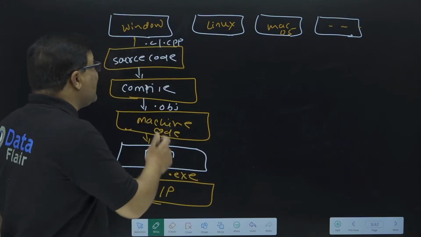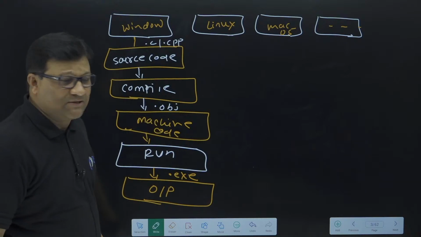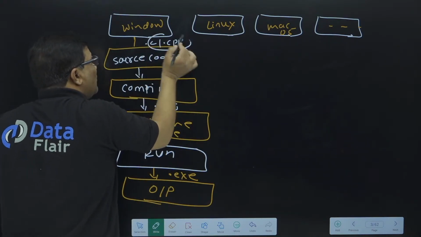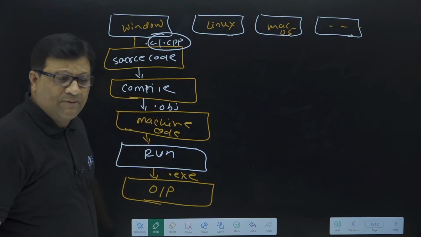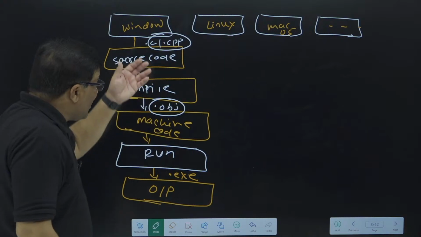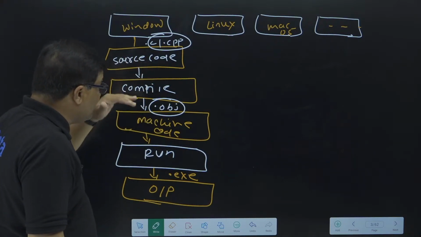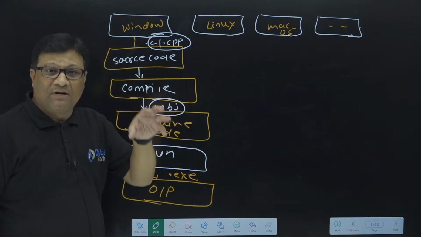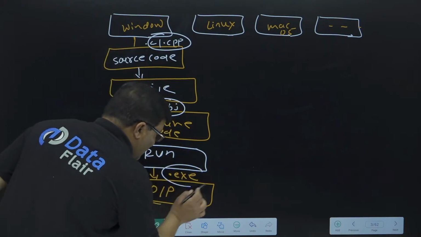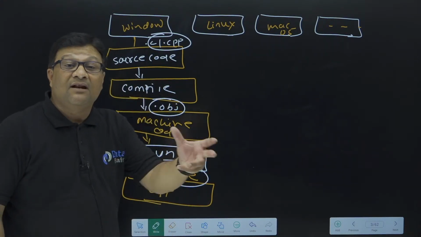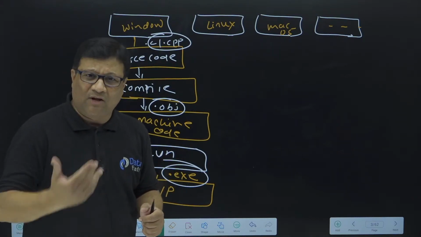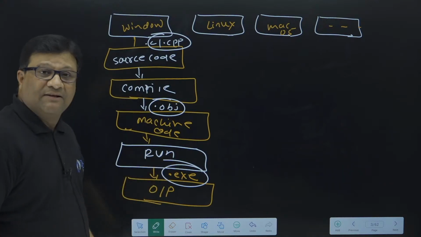So this is the execution of a C and C++ program. In the first step, we write a source code, which is stored in a .c or .cpp file. In the second step, this source code requires compilation. After compilation, the complete source code is converted into machine code, which is an OBJ file. In the next step, once we run this code, it creates an exe file, which is the output file. Everywhere you want to run the output of this program, you have to carry this exe file.